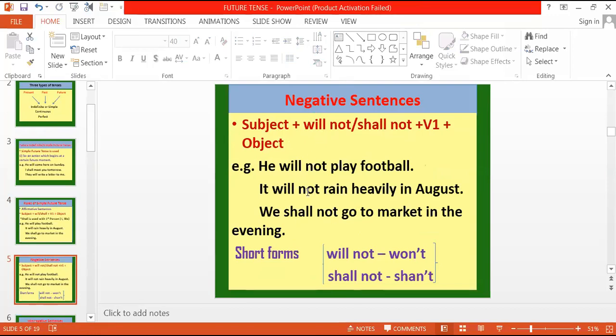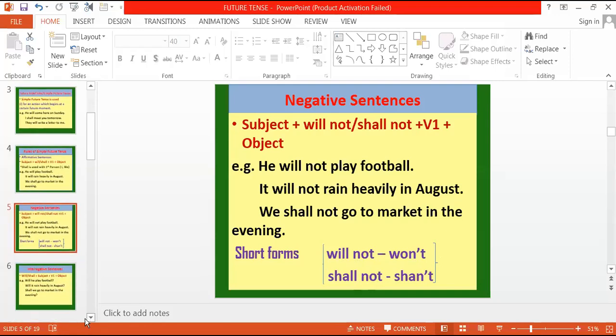Now what you need to keep in mind is short forms. आपने question tags किया है, you have done contractions also. Will not का contracted form is won't. It is not willn't, it is won't. Will not is won't and shall not is shan't. Right? This is the contracted form for will not and shall not.